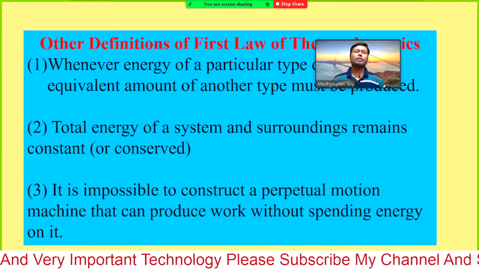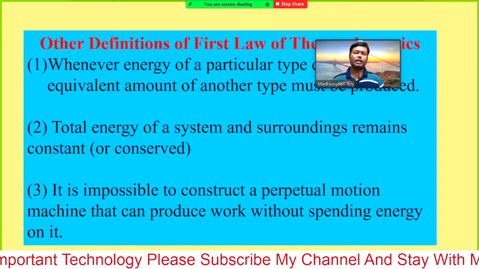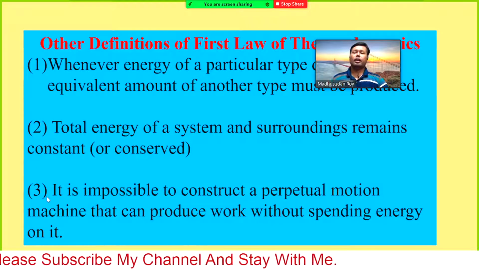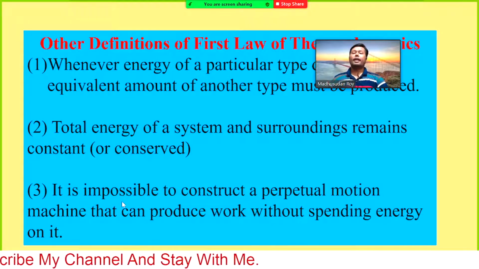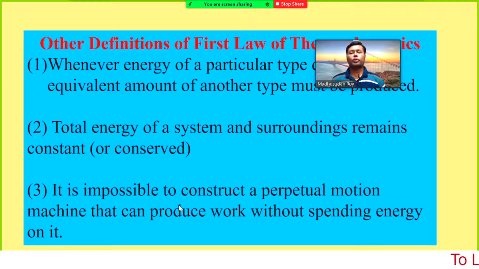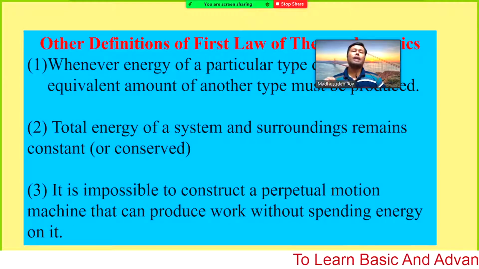However, that is not exactly what we are telling. The main theme is that it is impossible to construct a perpetual motion machine that can produce work without spending energy on it. So if you build any engine, you must supply some energy.